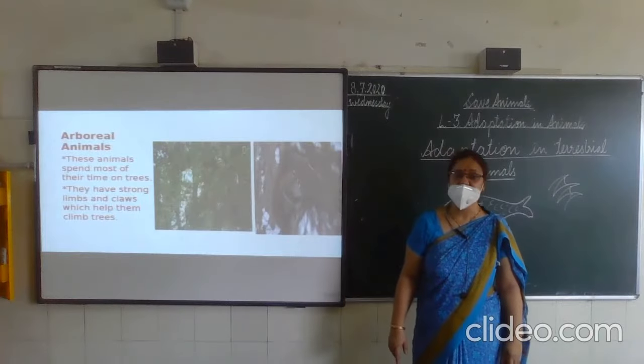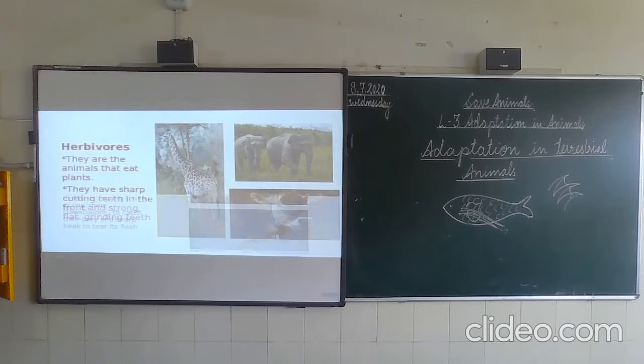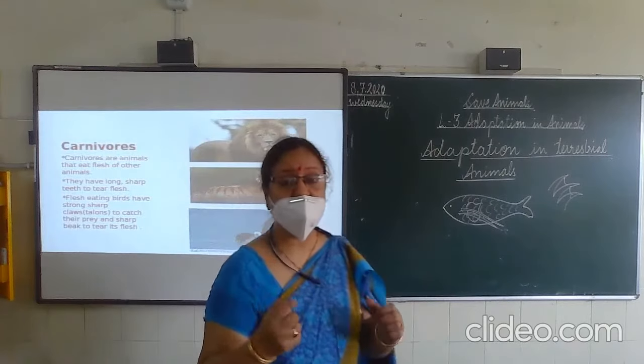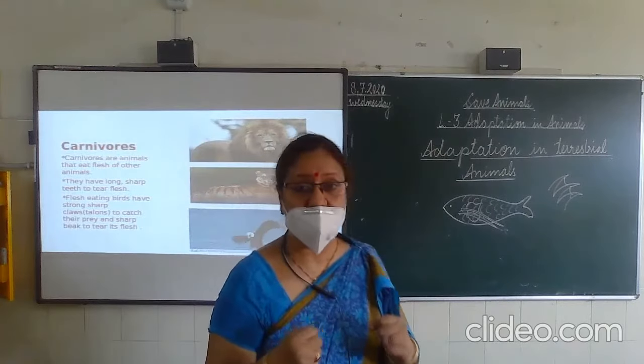Adaptation for food. According to the food habit, the animals are of 4 types: herbivores, carnivores, omnivores and parasites. Herbivores are the animals that eat plant products. Then carnivores are the animals that eat flesh of other animals. For that they have strong canine teeth to tear the flesh of other animals.